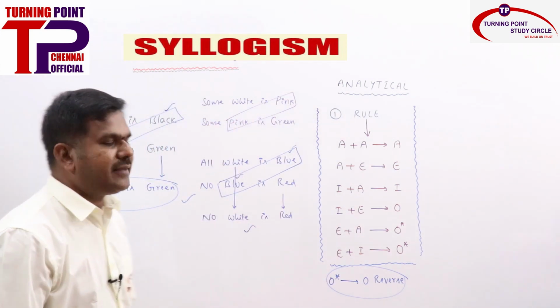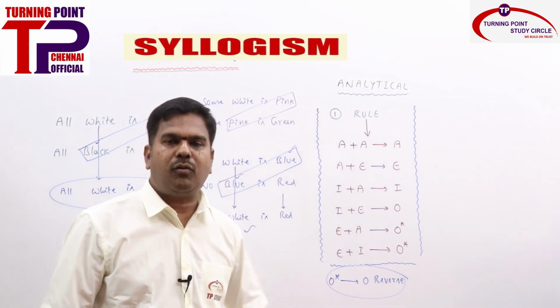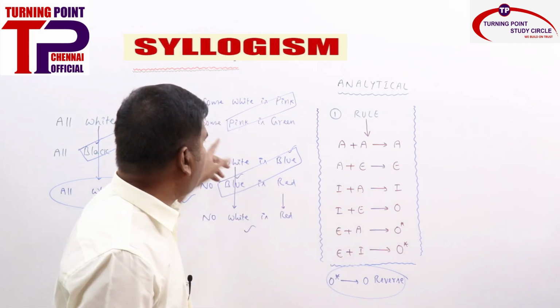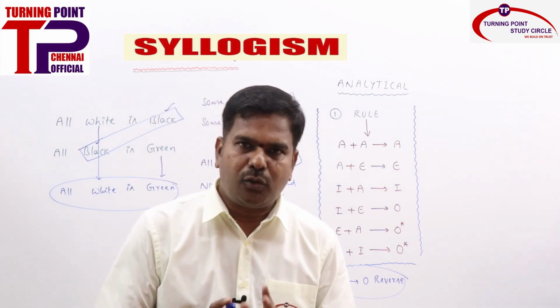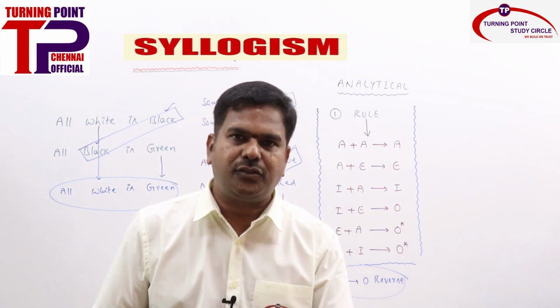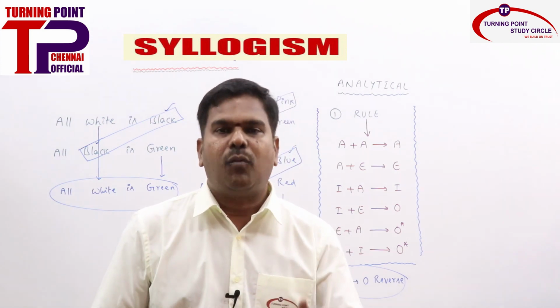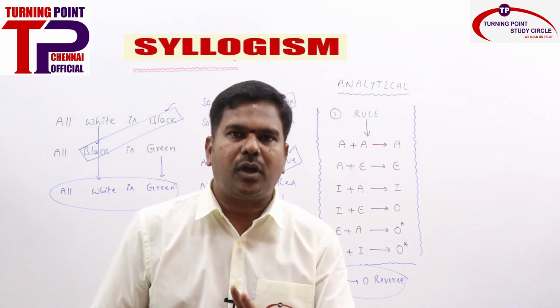Then what is I plus I? There is no I plus I in the rules. We have only 6 rules. So whenever I plus I is there, we need to simply say that there is no conclusion. Are you getting it? We have conclusions only for 6 rules. Apart from the 6 rules, whatever the other statements are, we need to simply say that there is no conclusion.